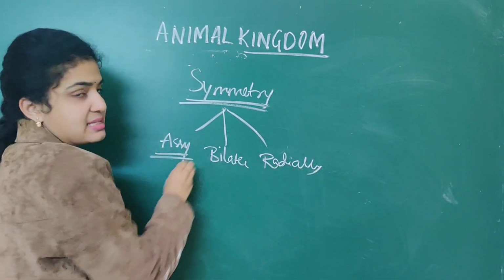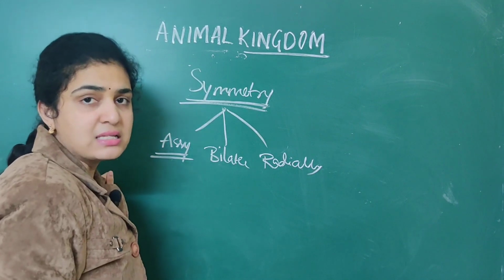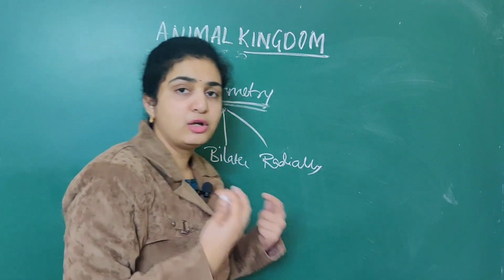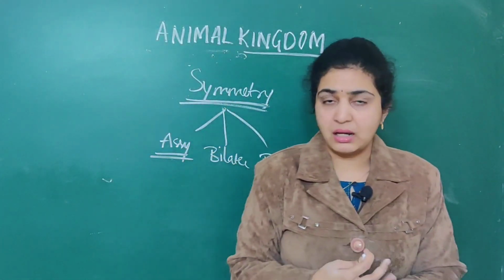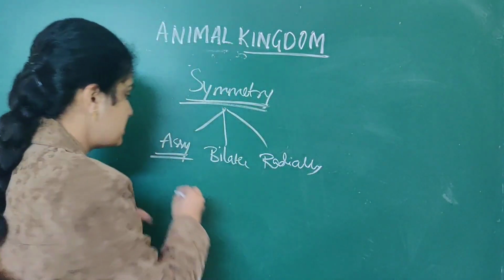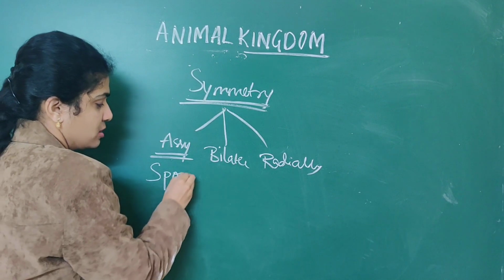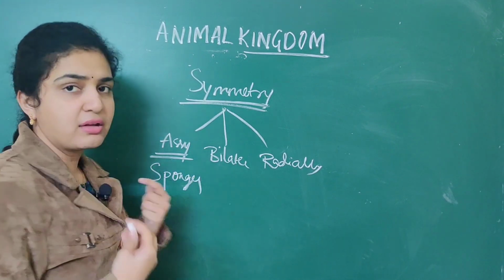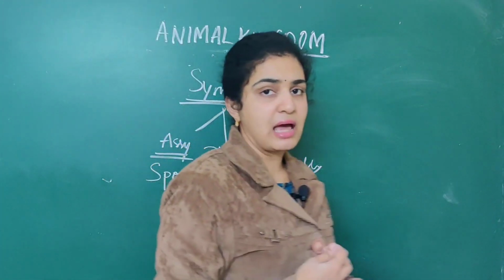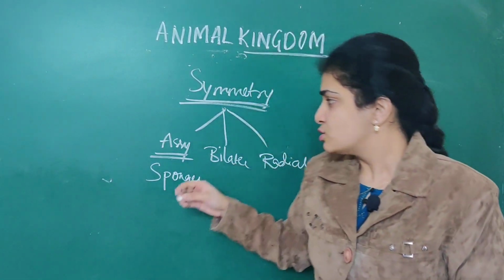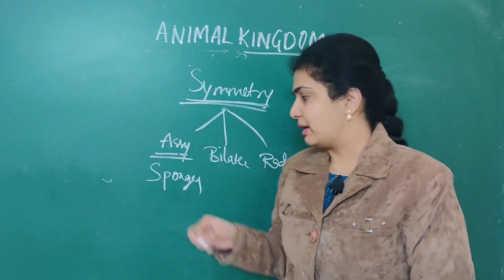When it comes to asymmetrical, they cannot be divided into two halves in any plane. The first one which comes under this is sponges. Sponges are classified under Porifera. So they are asymmetrical animals.